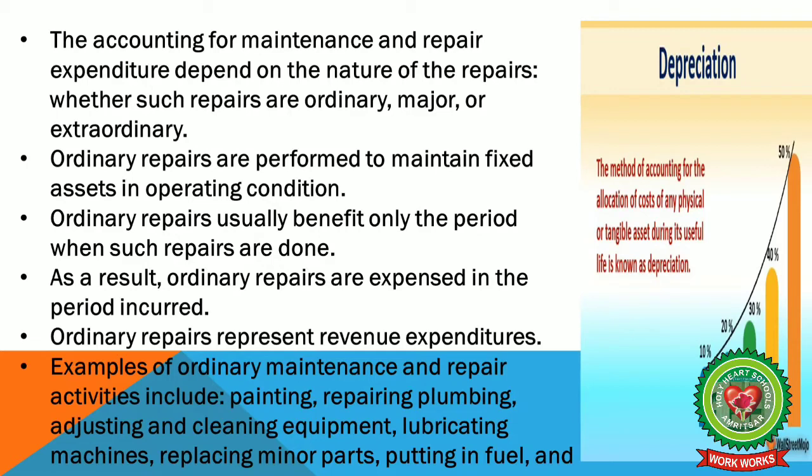Examples of ordinary maintenance and repair activities include painting, repairing, plumbing, adjusting and cleaning equipment, lubricating machines, replacing minor parts, putting in fuel and many more. So all these costs and their accounting reduce the value of assets, which is known as depreciation, and it shows a declining graph as well.